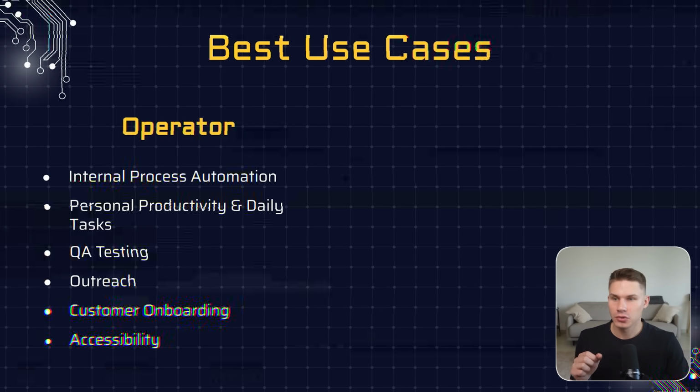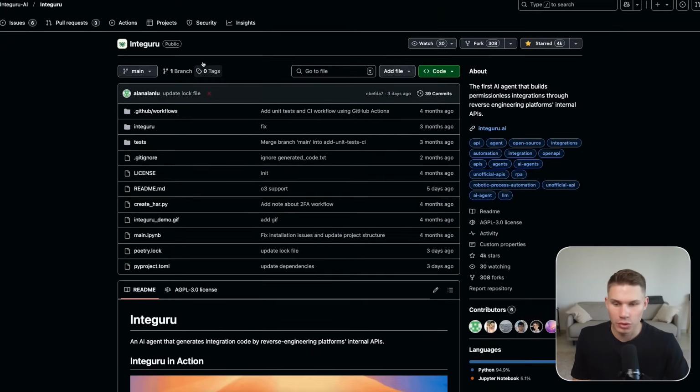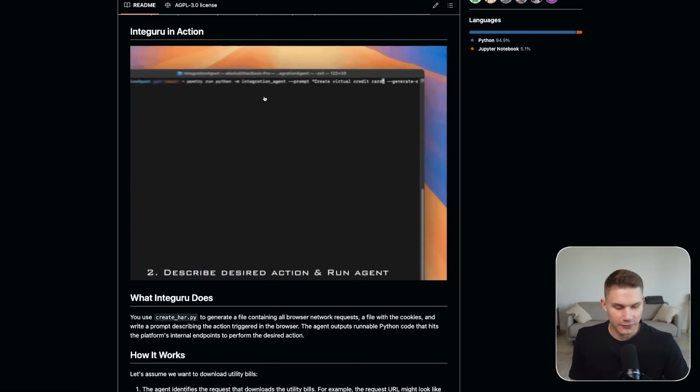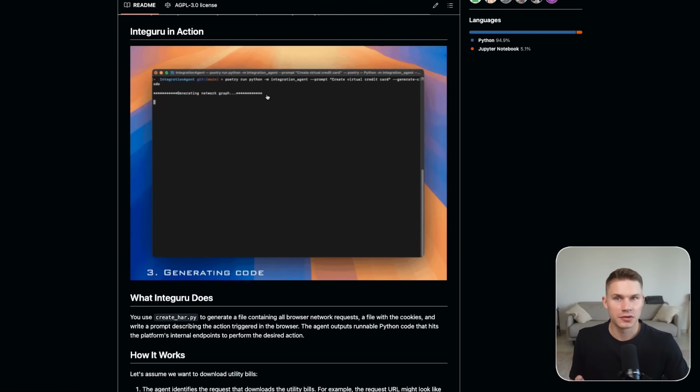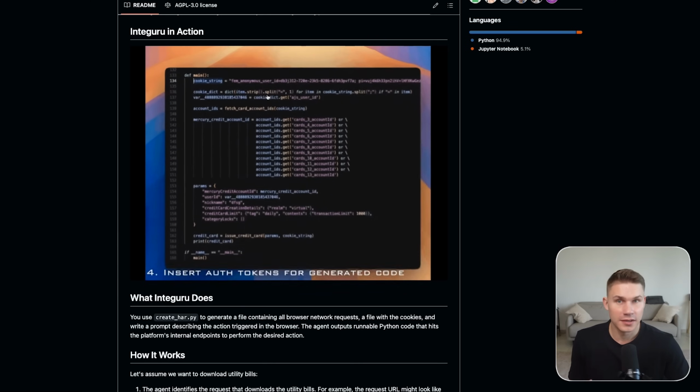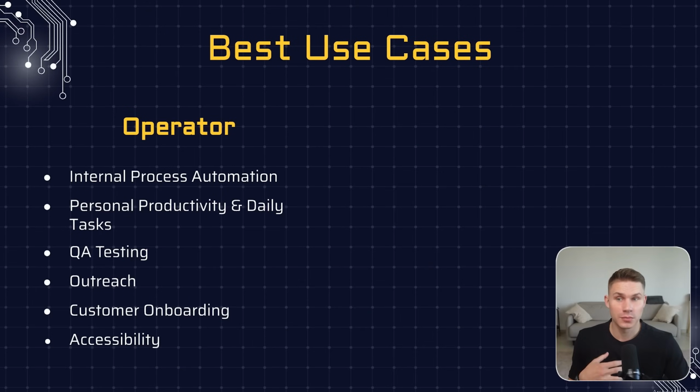And before, we had to use platforms like Into Guru, which essentially reverse engineer internal software for you. Like for example, in this demo, they show how you can create a credit card on Mercury, even though Mercury doesn't even have a publicly available API that the agent can connect to. But now there's going to be absolutely no need for this, because you can just prompt the operator agent to open a browser and then navigate the internal systems for you.